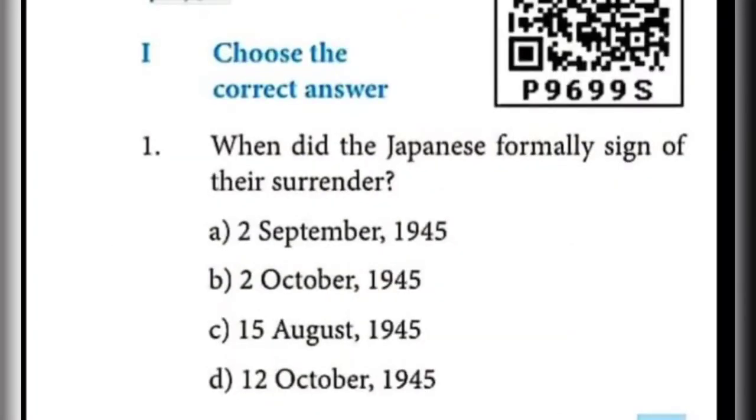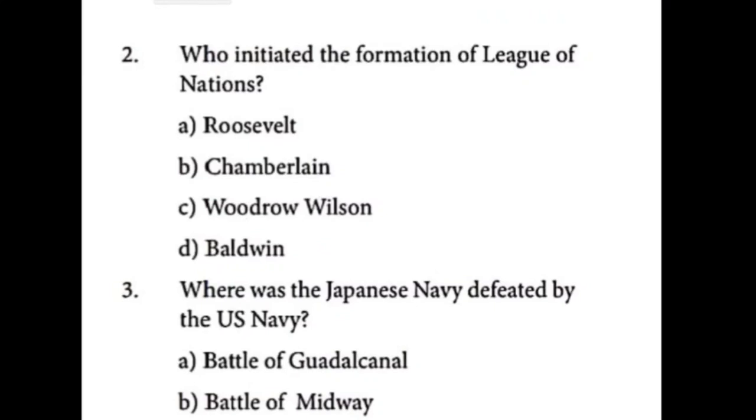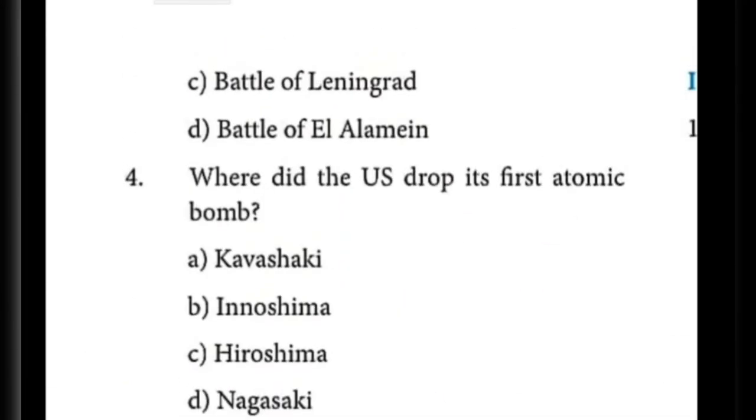Students, we can mark the question answers. First, choose the best answer. 2nd September 1945. Second one, Woodrow Wilson. Third one, Battle of Midway. Fourth one, Nagasaki.